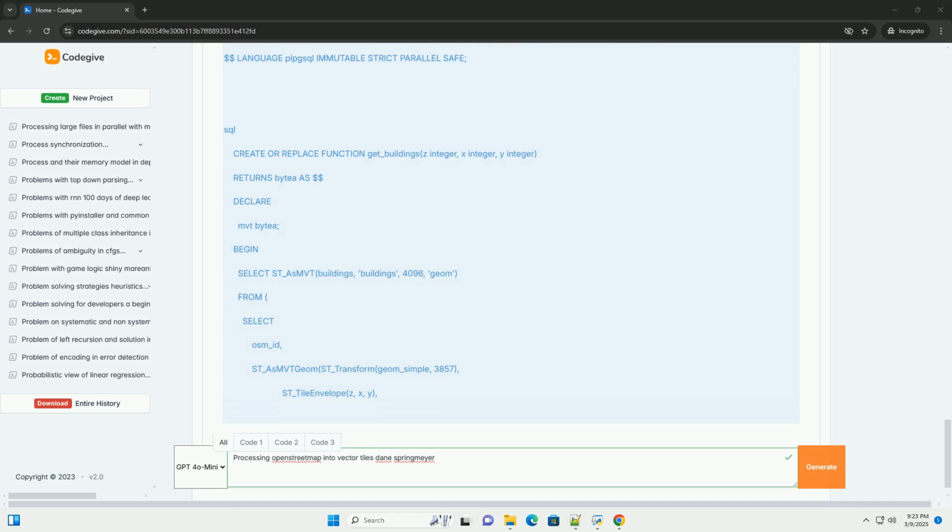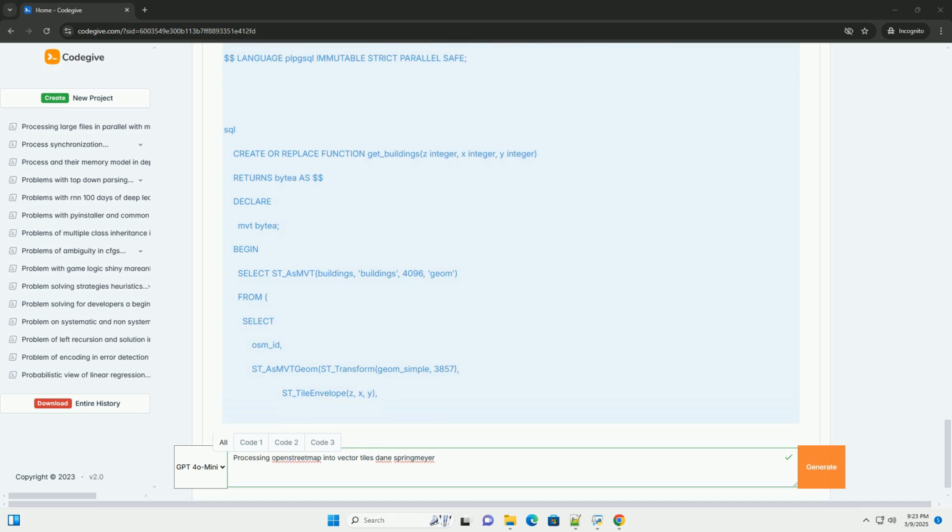Three, running the server. Four, accessing the tiles: by default, pg_tileserve runs on port 7800. You can access the vector tiles using URLs like this. pg_tileserve also provides a built-in viewer at http://localhost:7800/.